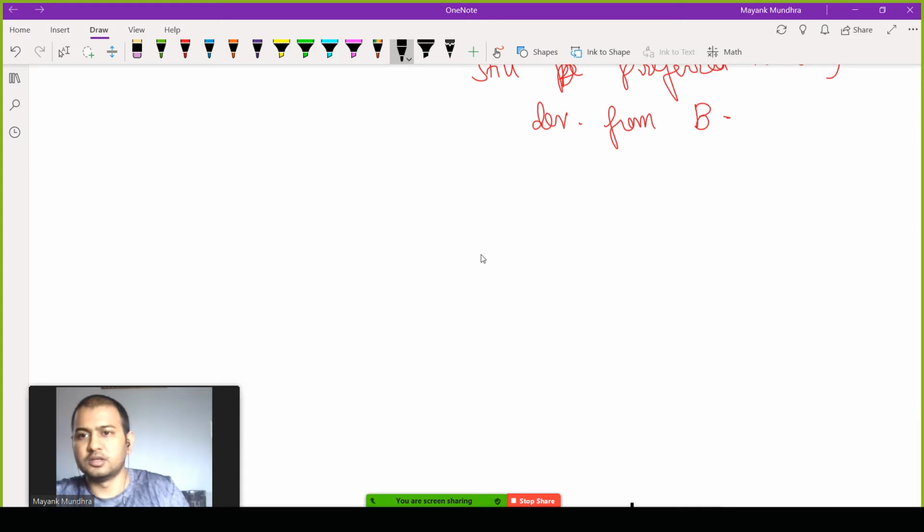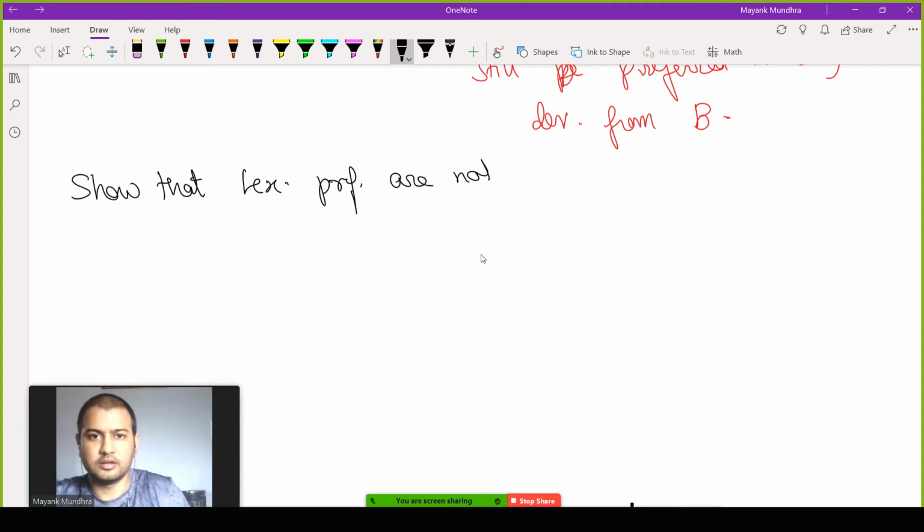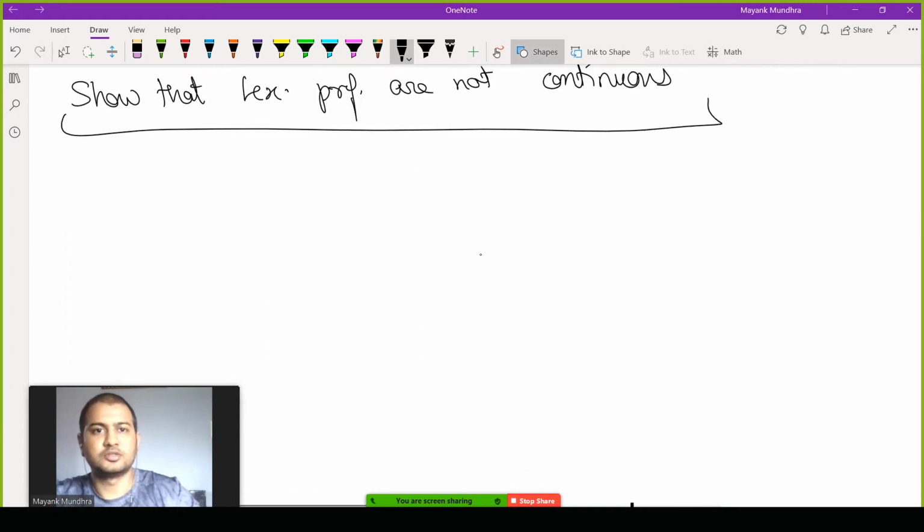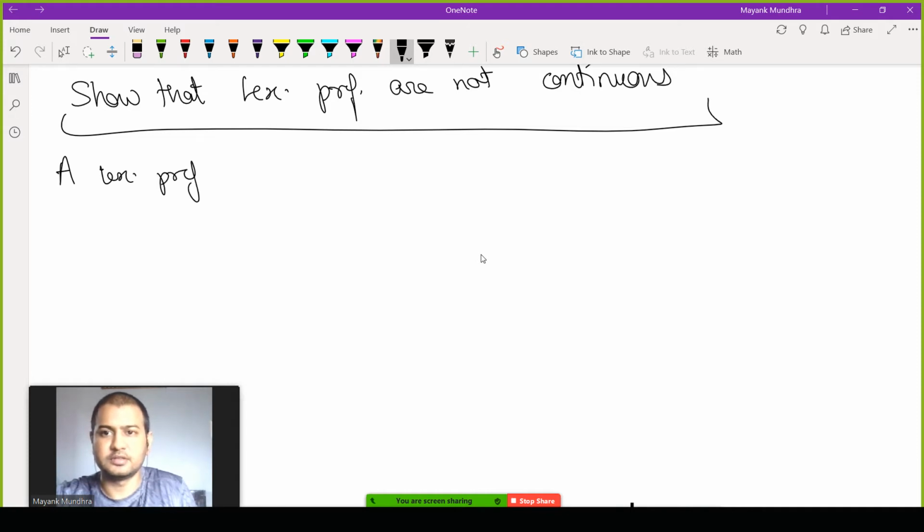Now I want to prove that lexicographic preferences are not continuous. So let's proceed with an example. Let's assume that there's an agent A who lexicographically prefers X to Y, so he is going to prefer good X.